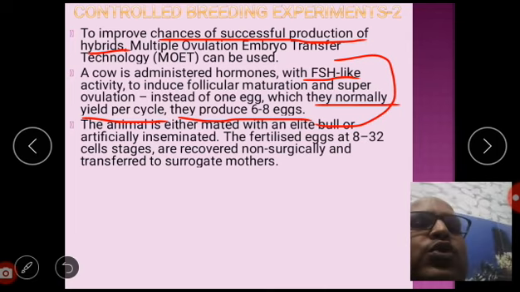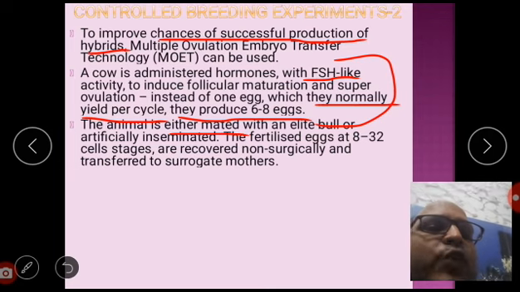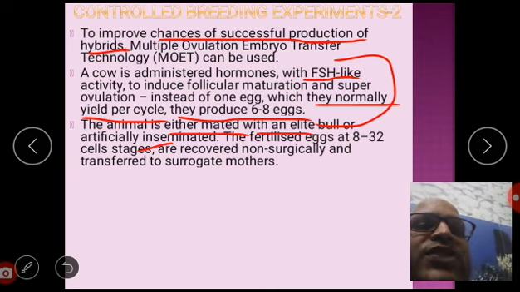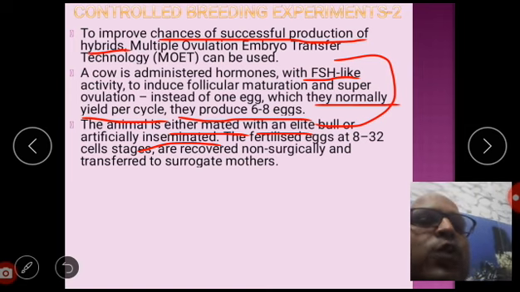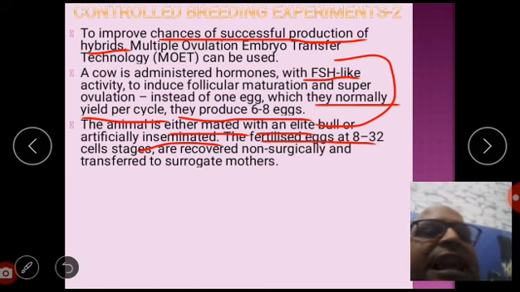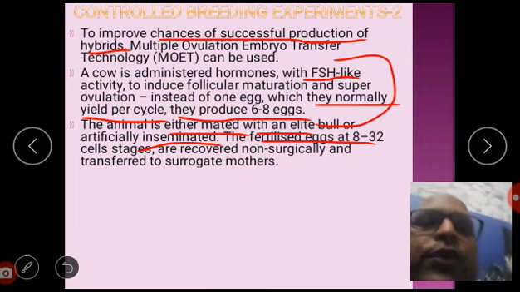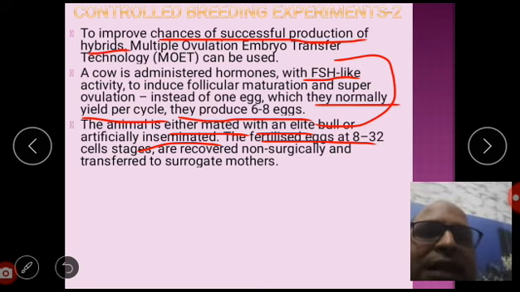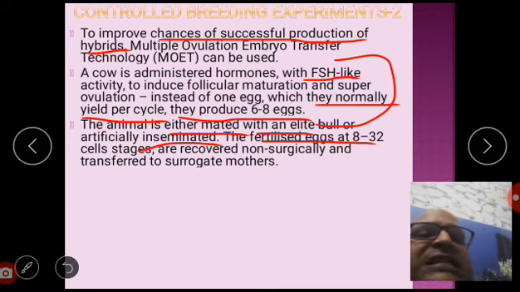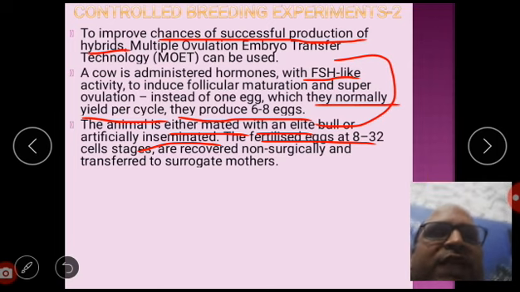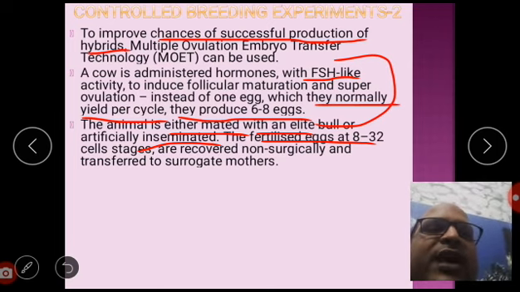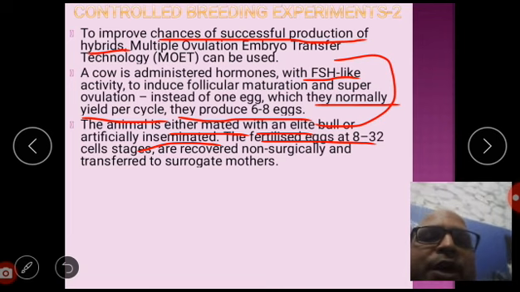That means we take the embryos out of the womb of the cow, the female, and insert them into the surrogate mother, which is another female where we want to develop this embryo.